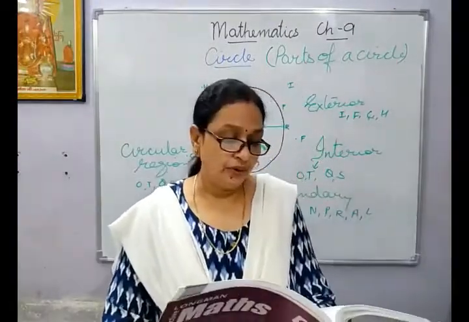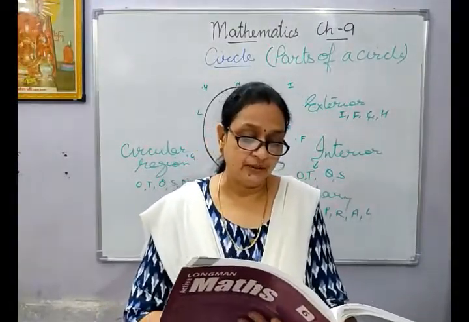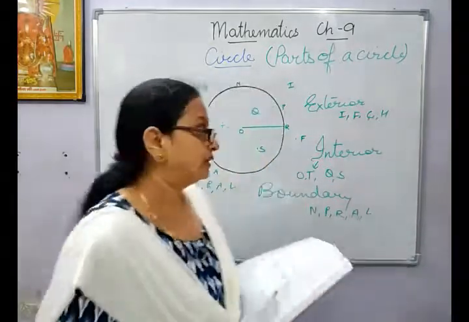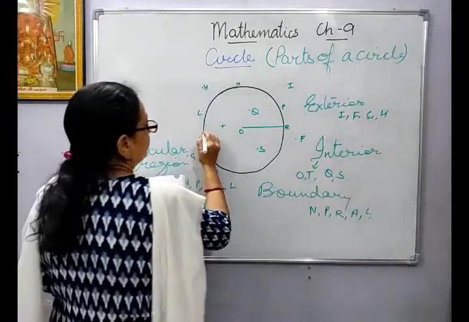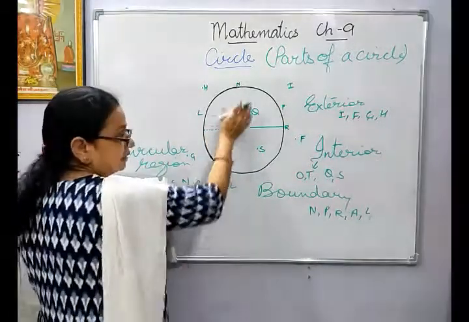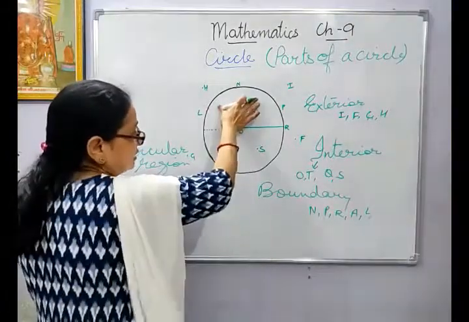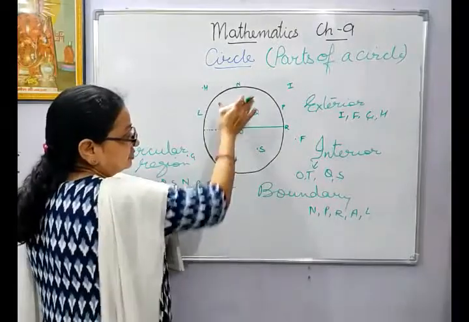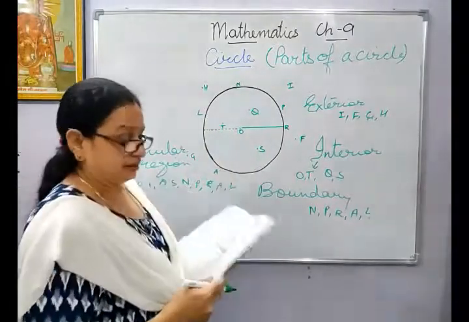Then note one thing: the diameter divides the circular region into two equal parts and each part is called the semicircular region. If I complete this, this is the diameter, it is divided into two halves. One semicircular region is this and the other one is this.